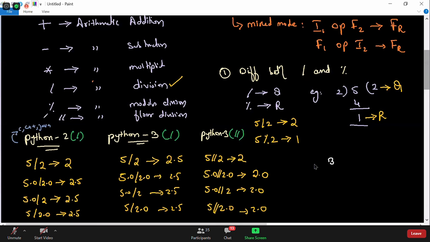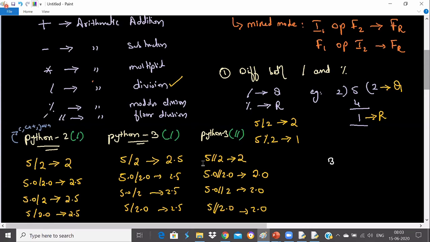The difference between the Python 2 division operator and the Python 3 division operator, and Python 3 has one more division operator called floor division. So how many division operators are there in Python? Three division operators. Very good. Division operator, floor division operator, and modulus division operator.